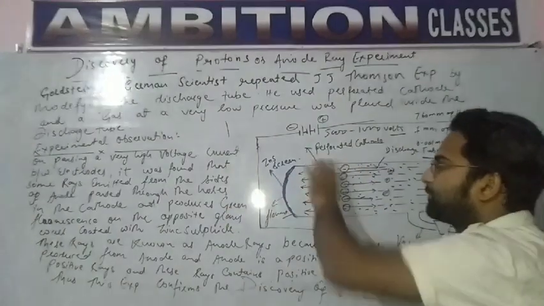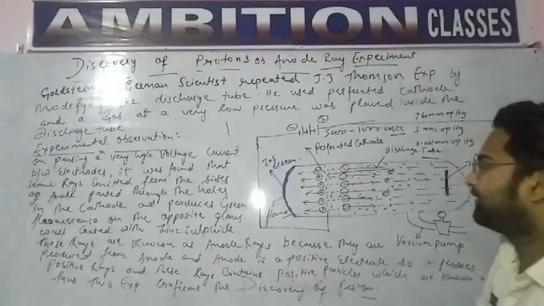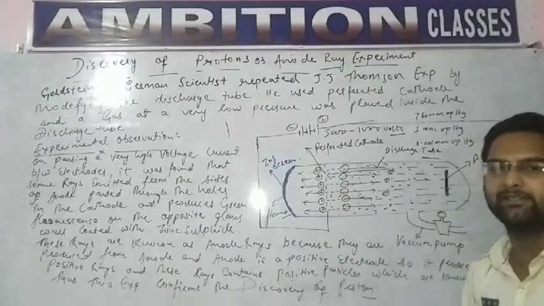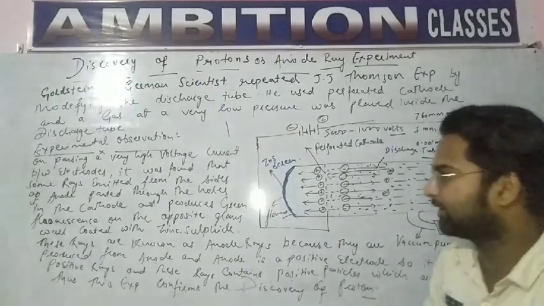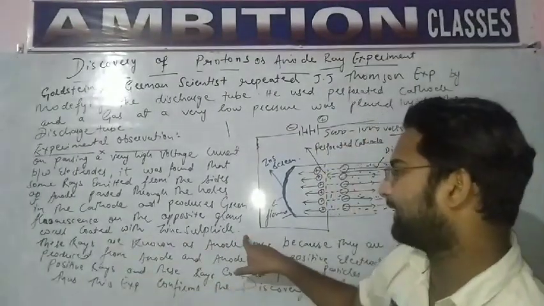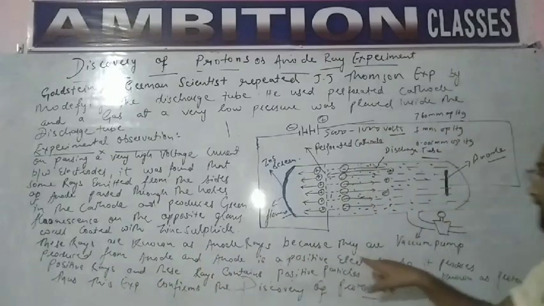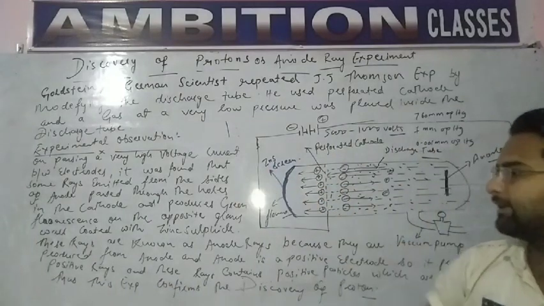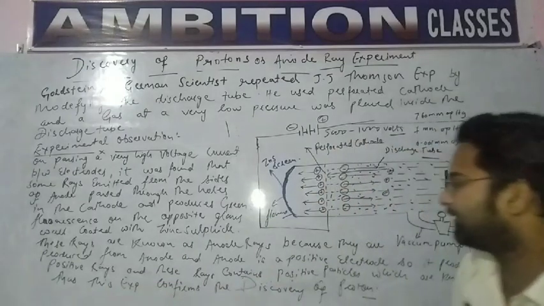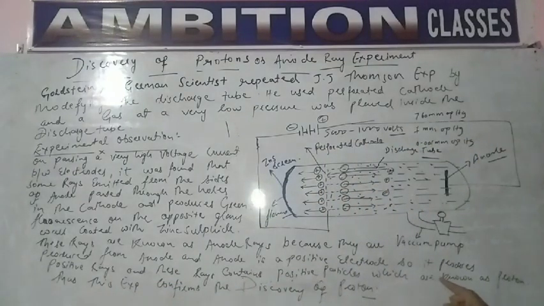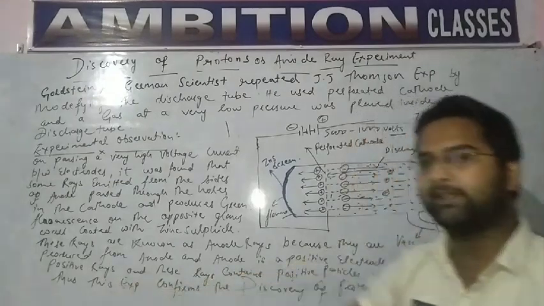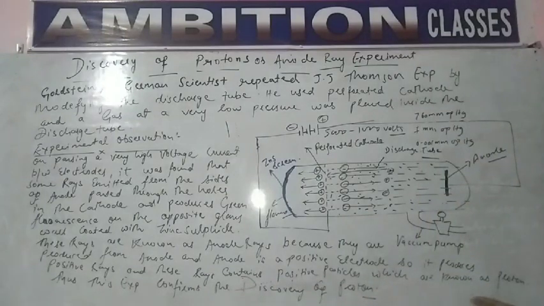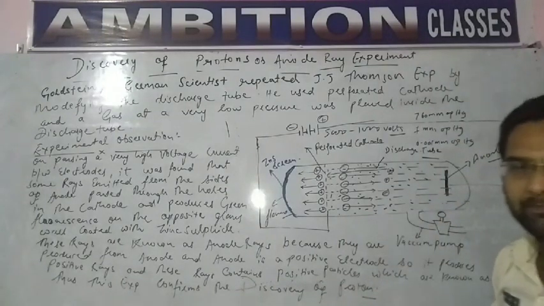It means that these rays were produced from the anode, which confirms that they are known as anode rays. Anode rays are positive rays, so they contain a positive particle known as the proton. Students, these rays are known as anode rays because they are produced from the anode. The anode is a positive electrode, so it produces positive rays, and these rays contain positive particles known as protons.